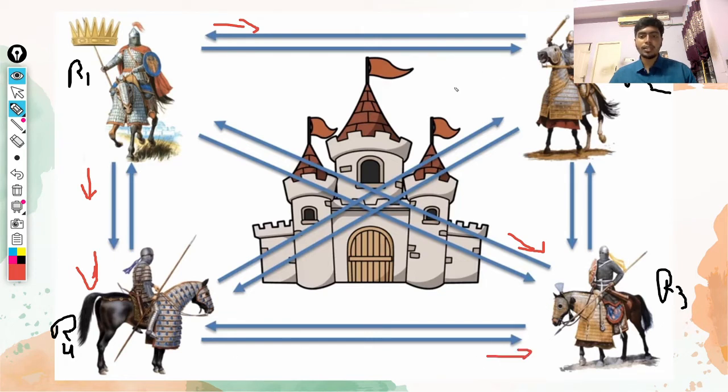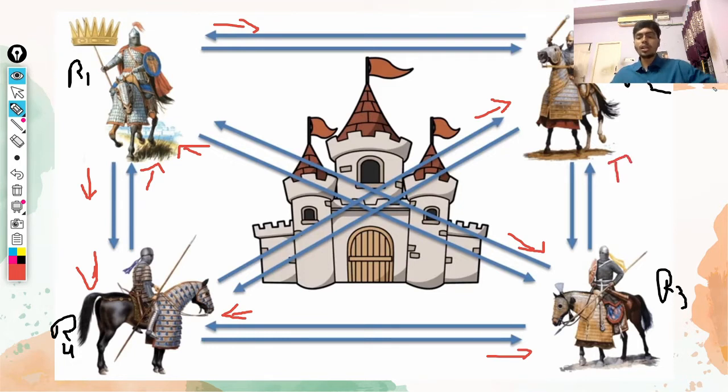Now since R2 is our traitor, R4 tells R3 that he is going to attack. He is going to tell R2 he is going to attack. He is going to tell R1 he is going to attack. Similarly, R3 is going to tell R1 he is going to attack. He is going to tell R4 he is going to attack. He is going to tell R2 he is going to attack.